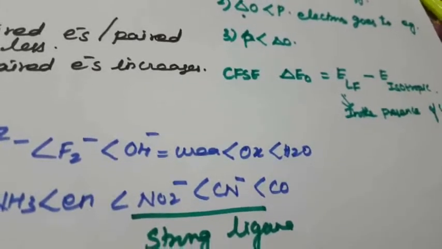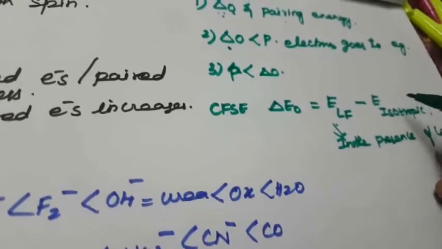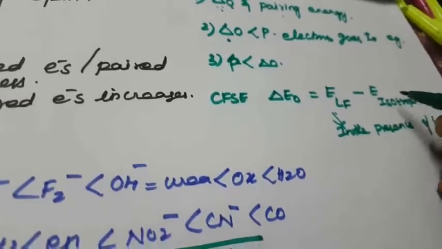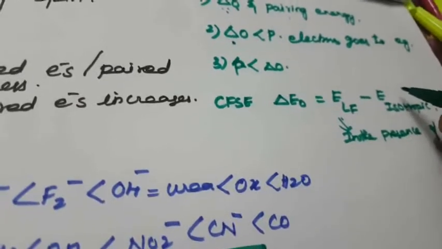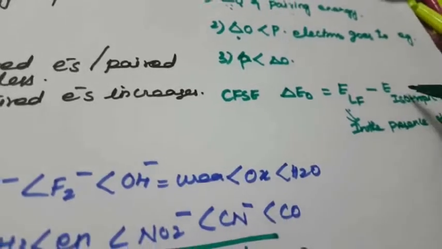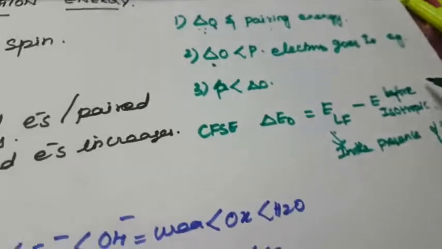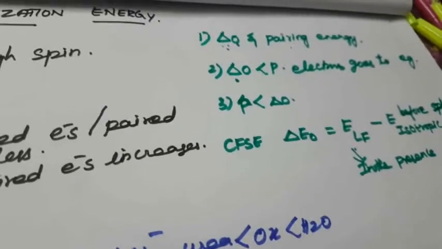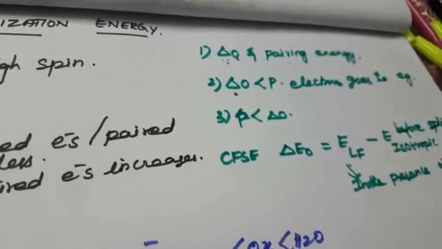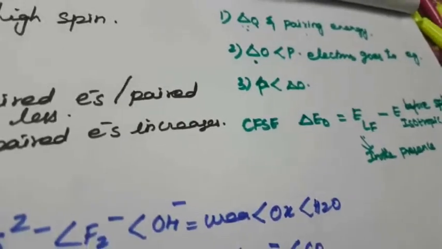What is meant by isotropic? This is the isotropic, that is the free atom. Free atom means before splitting of the orbital. So what is the meaning of that? I will give one example. After that you can easily understand, right?